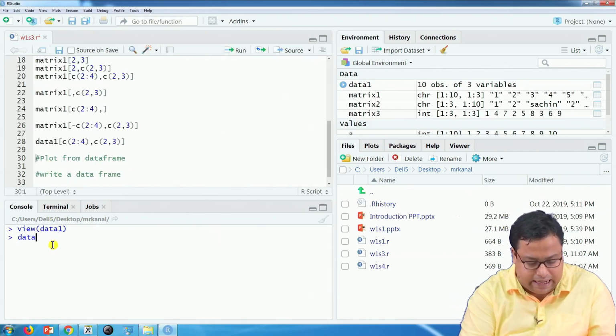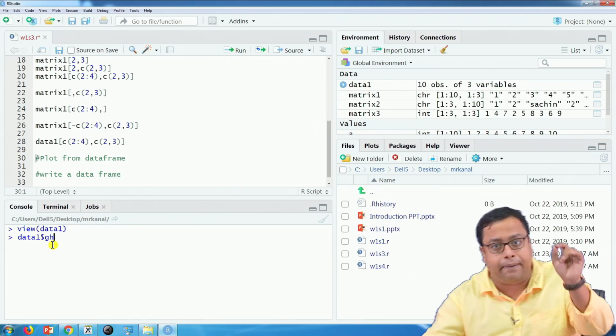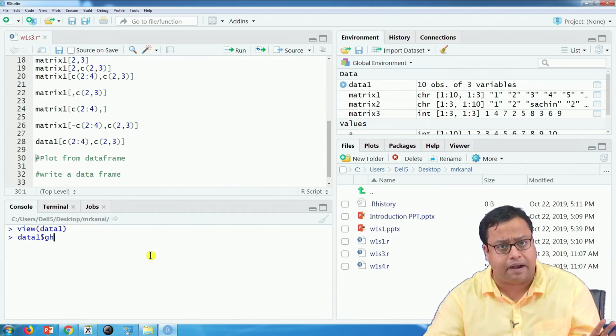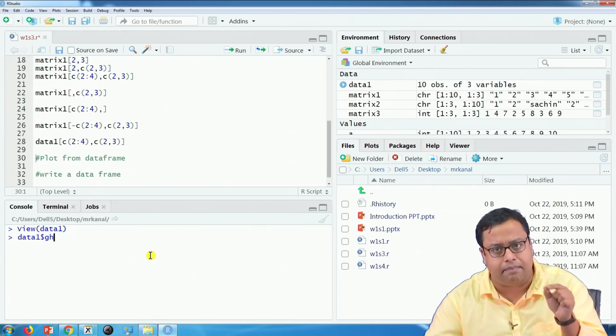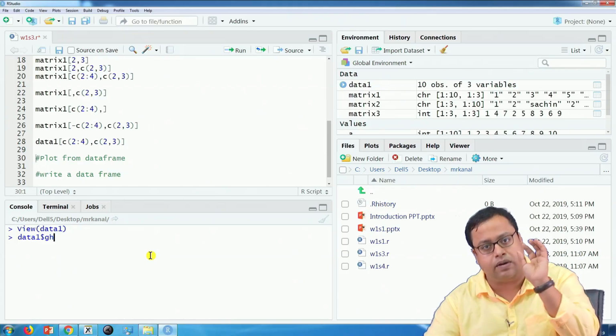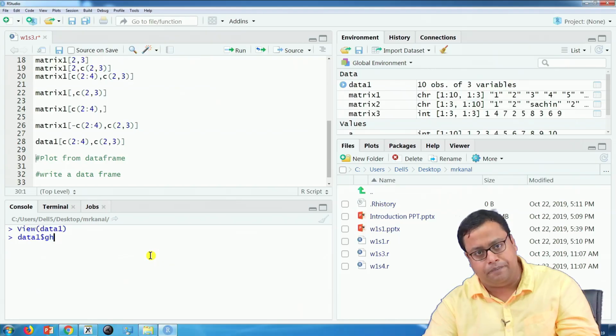So, where my GH is between 6 to 10. This is data$data1$GH, that is how you call it up, but this is only applicable for a data frame, not applicable for a matrix. You cannot call a matrix's column with the name of the column. You can only call a matrix's column using the location of the column.